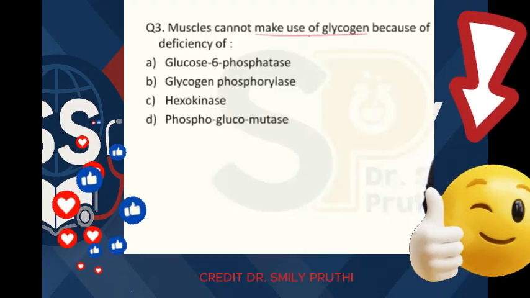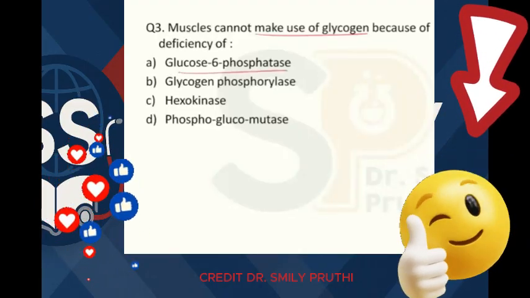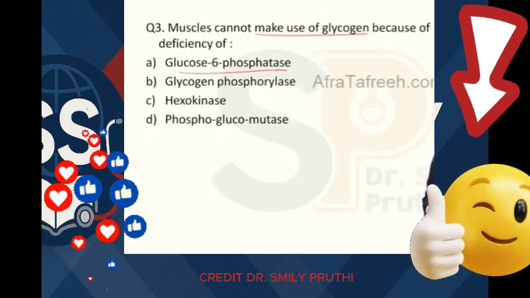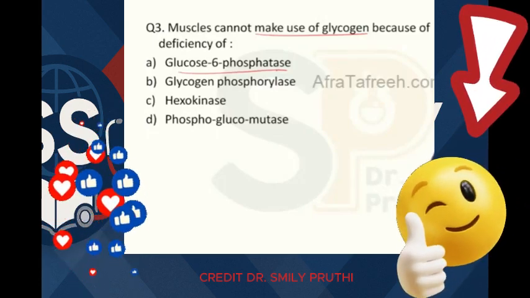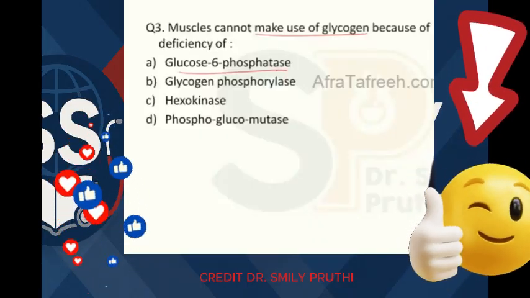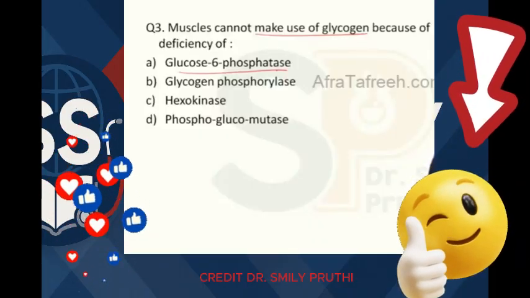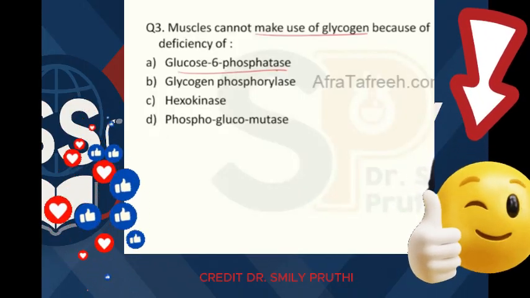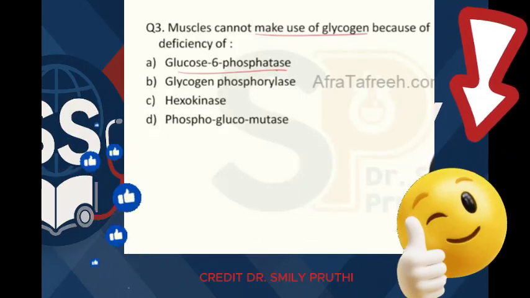Usually most of the students have a tendency to mark glucose 6-phosphatase as the answer to this question whenever they ask you muscle and glycogen. So you quickly mark glucose 6-phosphatase because of one basic point, that in muscles glucose 6-phosphatase enzyme is normally not there. That's why muscles cannot maintain blood glucose.